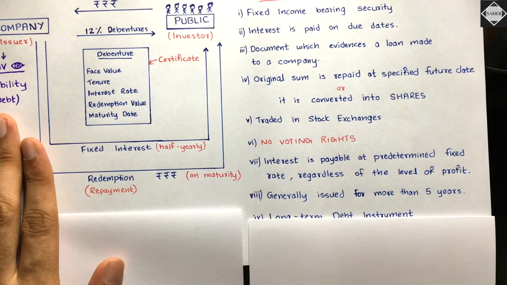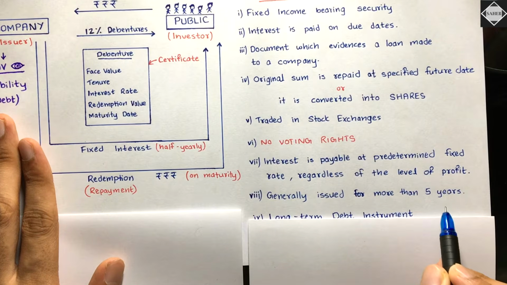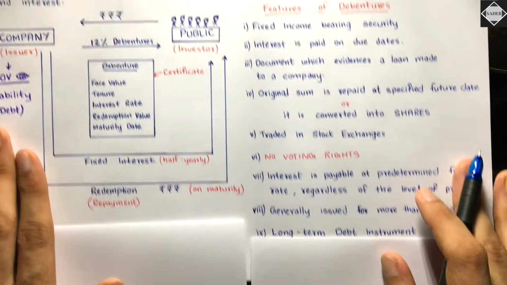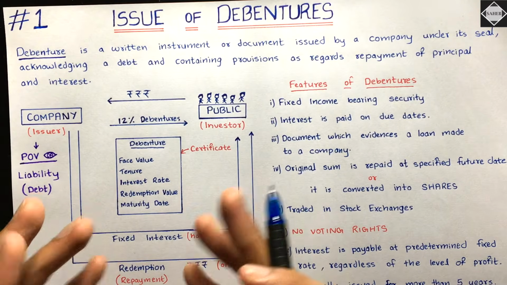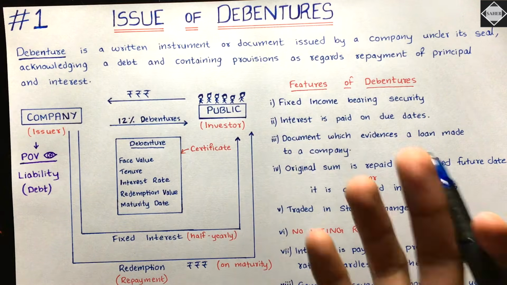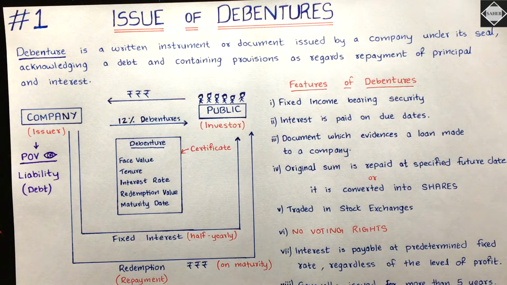Next point, see here, 8th point: generally issued for more than 5 years. Normally debentures are issued for a long period. 3 years, 5 years, 7 years, 8 years, 10 years, and some companies are even allowed more than 10 years also.